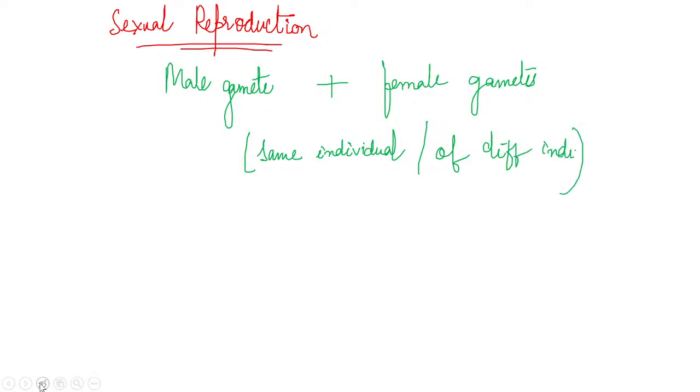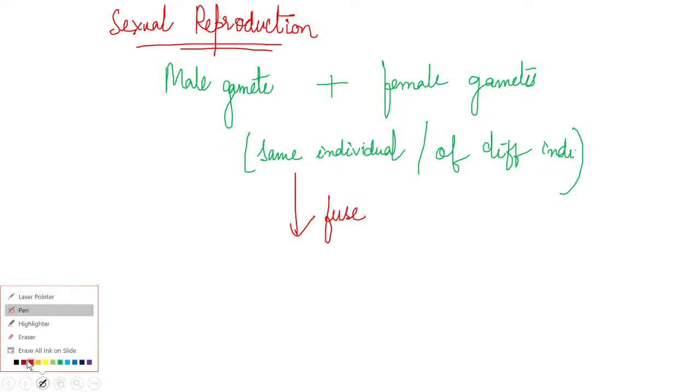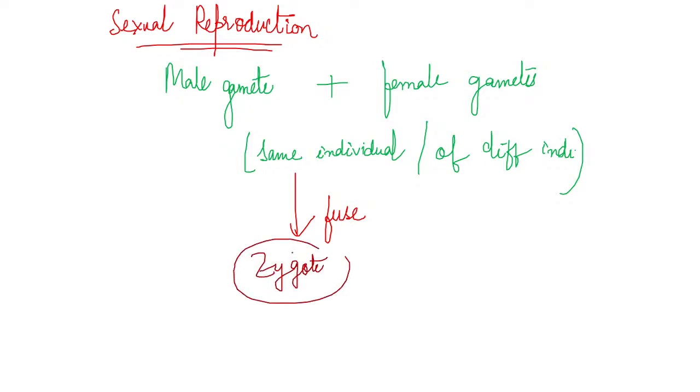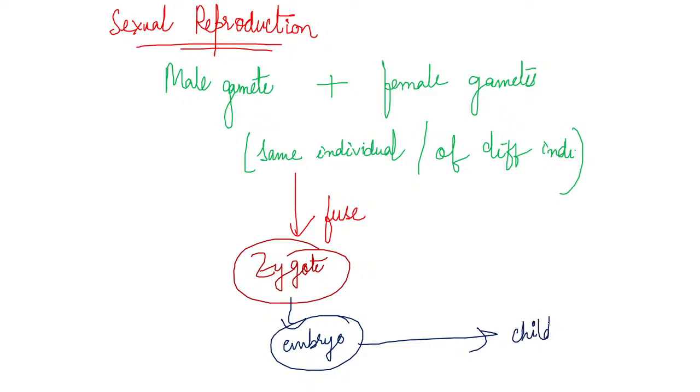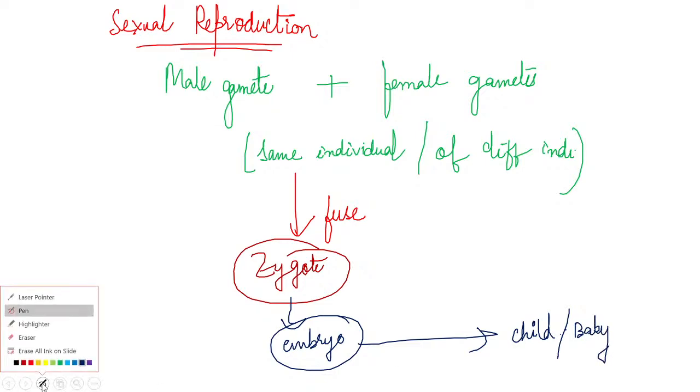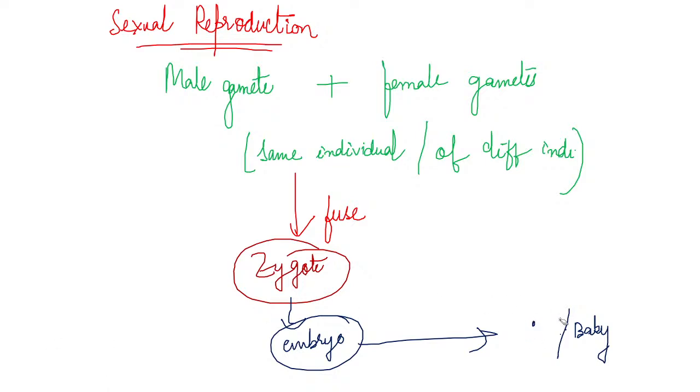Now this male gamete and the female gamete fuse together. And when they fuse together, what do they produce? They produce a zygote, right? And this zygote grows into an embryo. And this embryo grows into a baby. Okay. It actually grows into a baby, not child.